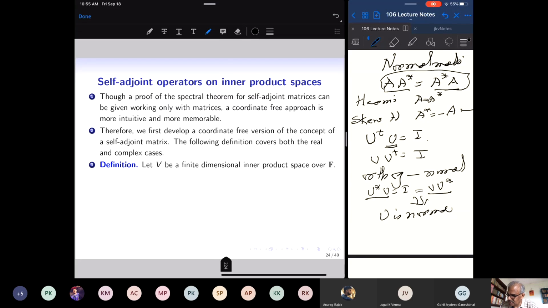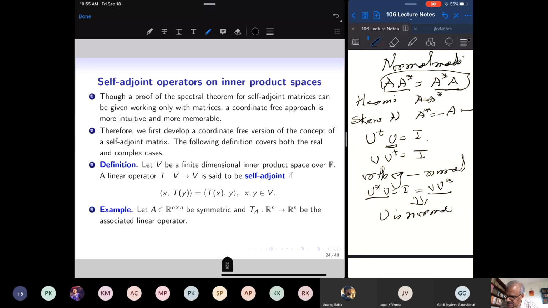So take a finite dimensional inner product space over a field of scalars, which could be R or C, and a linear operator T from V to V. We say it is self-adjoint if this condition is satisfied: the inner product of x with Ty is the inner product of Tx with y. So I can move T across, and the inner product does not change. And this should happen for every pair of vectors.